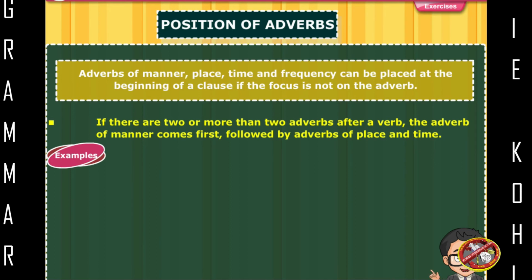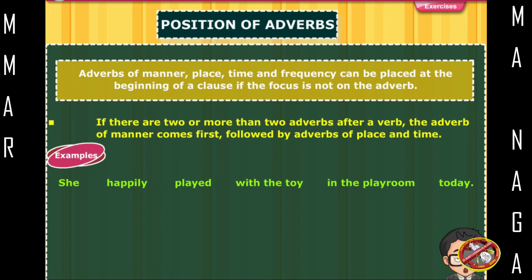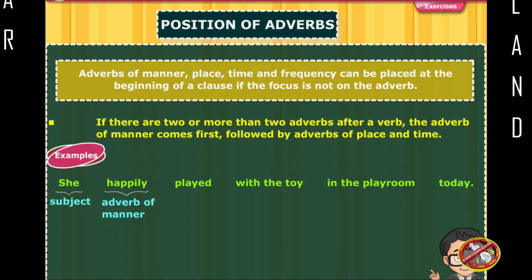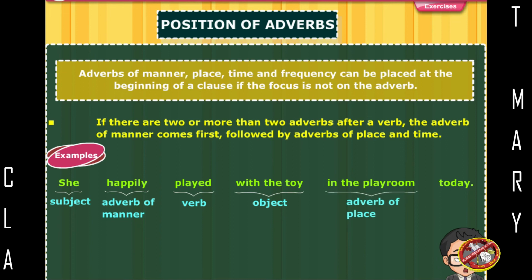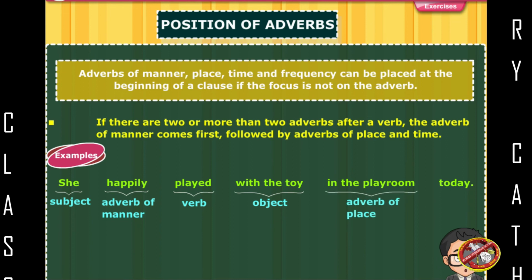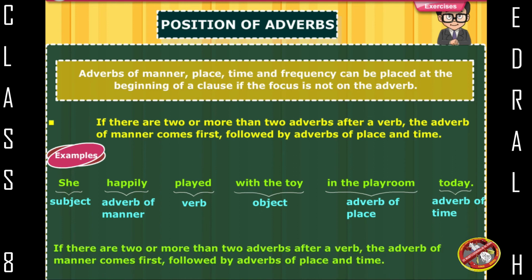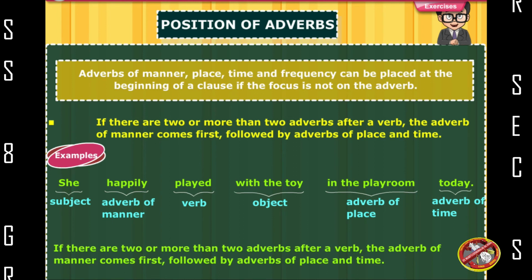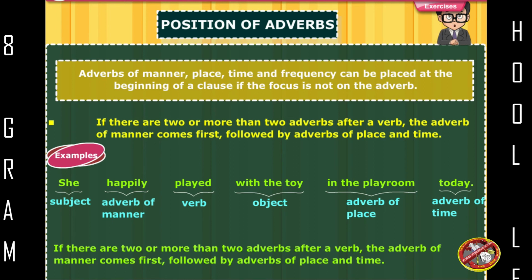Example: She happily played with the toy in the playroom today. She, subject. Happily, adverb of manner. Played, verb. With the toy, object. In the playroom, adverb of place. Today, adverb of time. If there are adverbs of manner and time in a sentence, then the adverb of time will come after the adverb of manner.